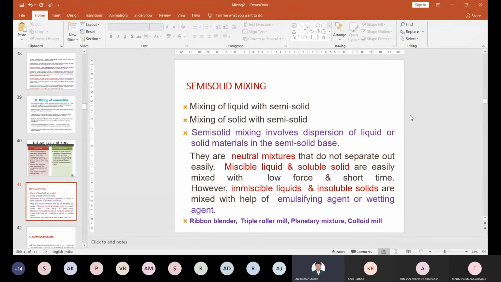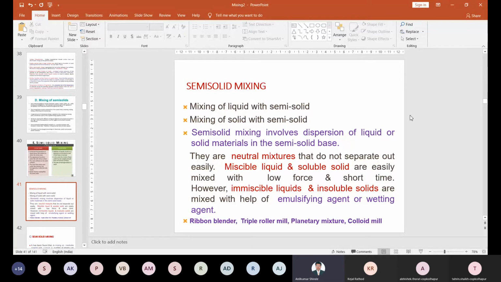Understand it? So semi-solid mixing is somewhat a neutral type of mixing. So एकदा तुम्ही mixture solid तुम्ही semi-solid mix केल्यानंतर it cannot be separated easily. So that type of mixture, we have seen last time, there is a positive mixture, neutral mixture, and negative mixture. Right?